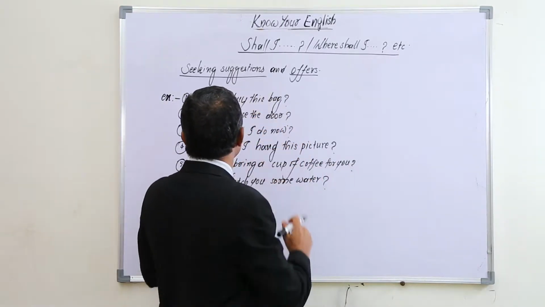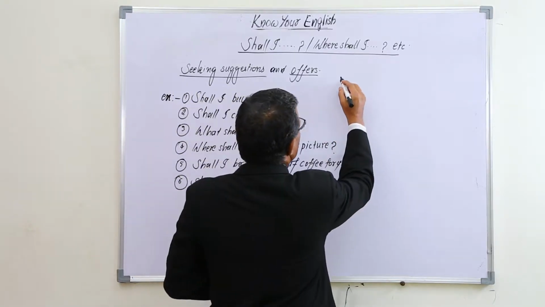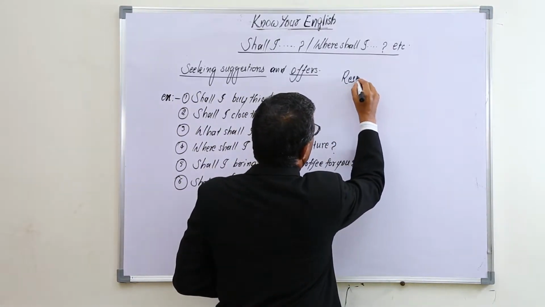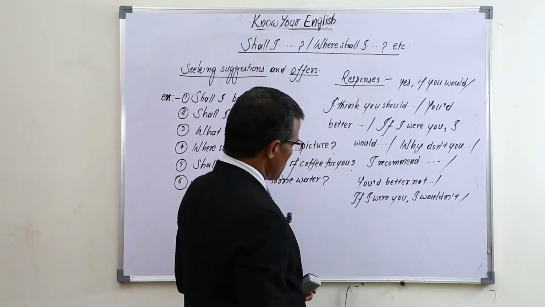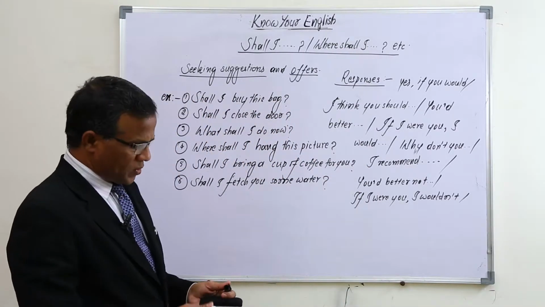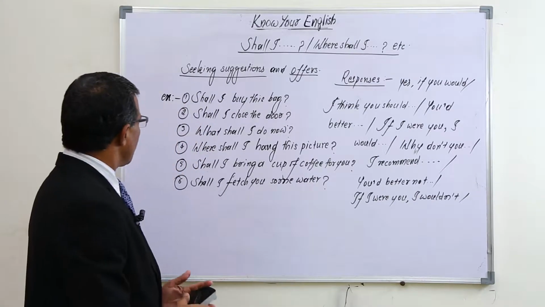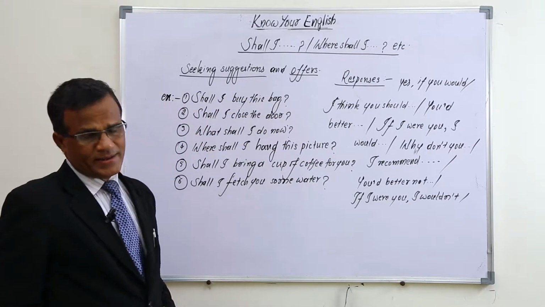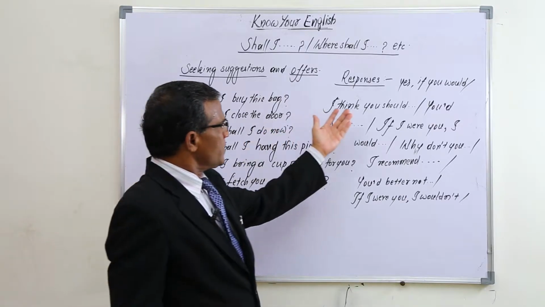Especially when we ask for these suggestions, the responses may be in this way. Shall I buy this bag? Then, yes, if you would.